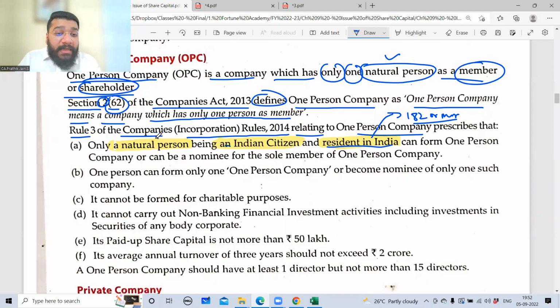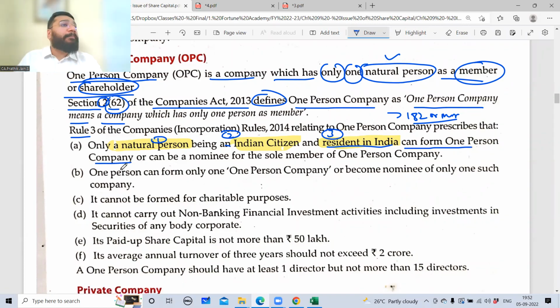If you cumulatively satisfy all these three conditions, one, two, and three, only then can you form the one-person company. Am I clear or not clear?